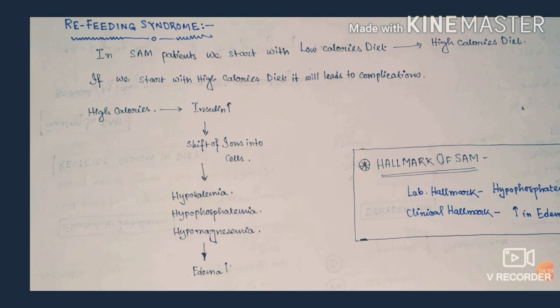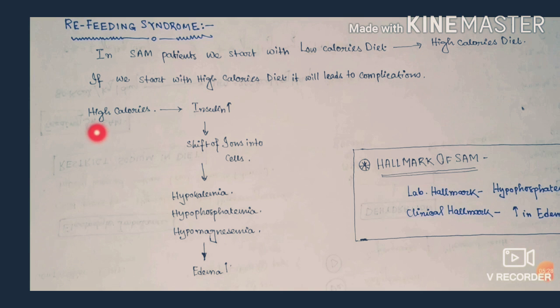Now let's see about refeeding syndrome. It's a very important syndrome seen in SAM patients. In SAM patients, we start with a low calorie diet and gradually go towards a high calorie diet. But if we start with a high calorie diet, it will lead to complications. It will actually lead to edema in this patient. It is known as refeeding syndrome.